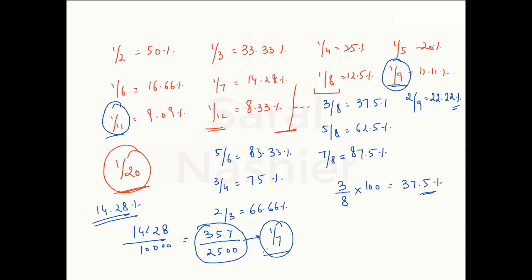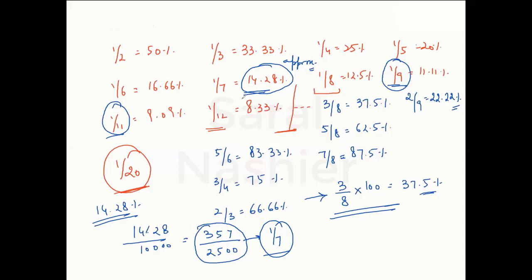And why does this happen? Did we do it wrong? Was whatever I said wrong, that you can convert a percentage into fractions and fractions into percentage by doing this? No, that is not wrong. The problem is 14.28% is the approximate value of 1 by 7. It is not the exact value of 1 by 7. This was exact, so therefore we immediately got 37.5, but this is an approximate value. And for this approximate value, you have to memorize these values.